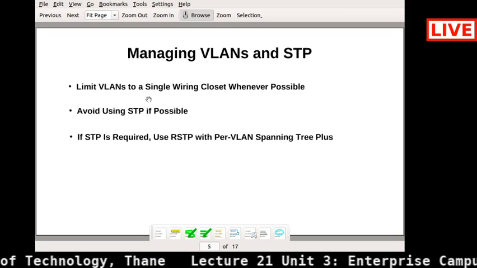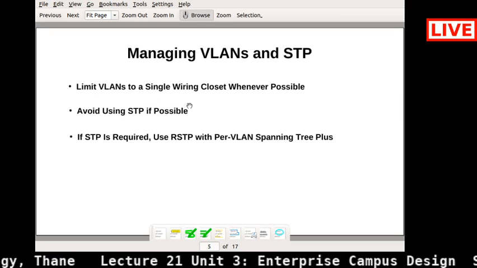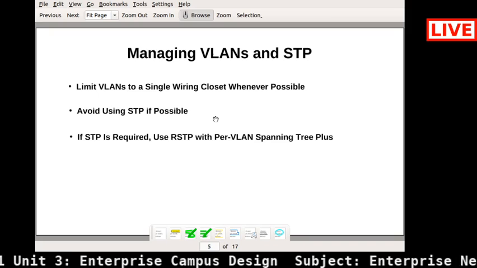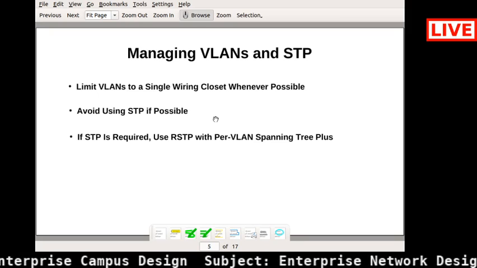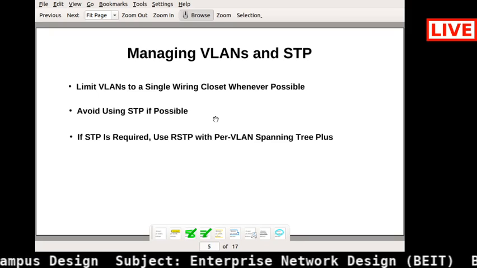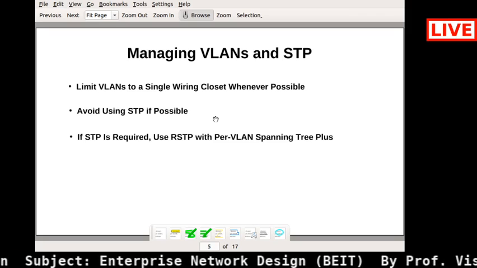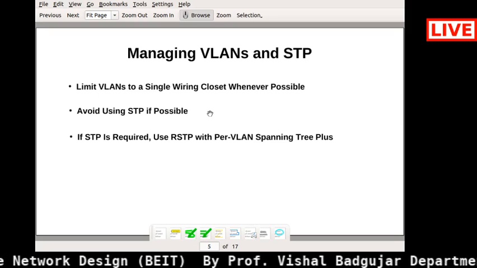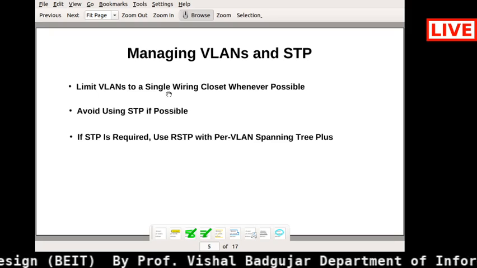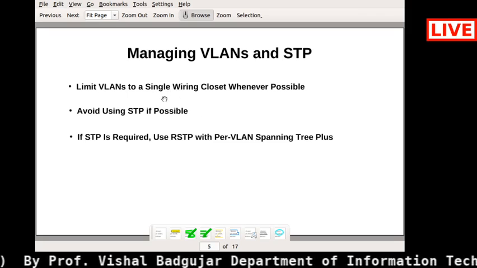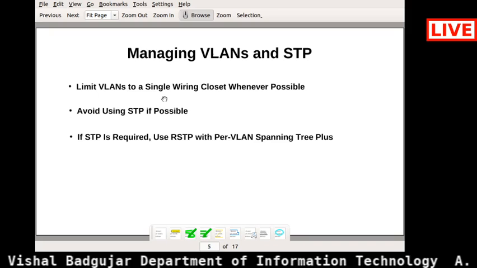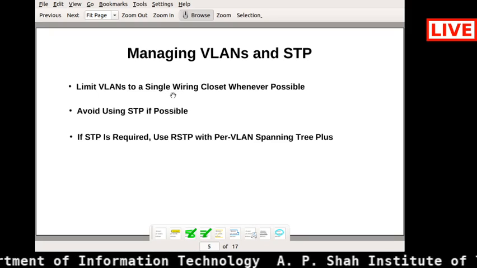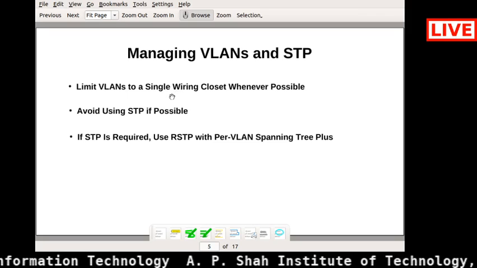Then we'll see how to limit VLANs to a single wiring closet whenever possible, because it is a best practice. Whenever you are using VLANs or STP, this is one recommendation: if you are using VLANs, they must be limited to a single wiring closet wherever possible.